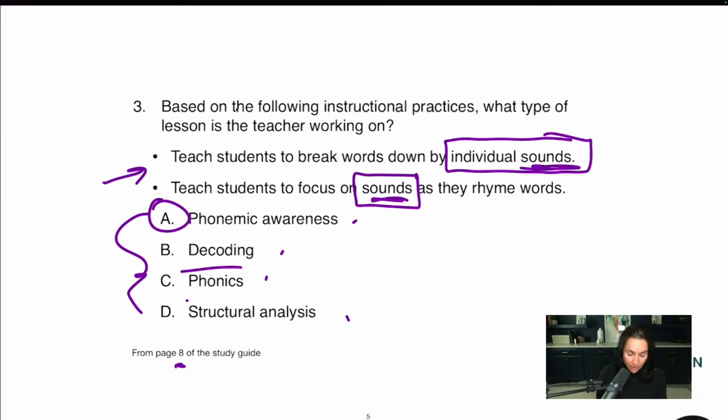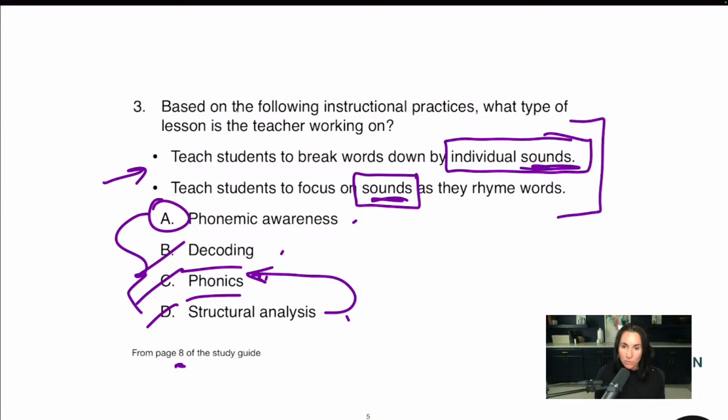Now, decoding and phonics are the same. I could cross those off right away because if I'm looking for only one correct answer choice, decoding and phonics are the same skills. Structural analysis is also in the phonics zone. So if I were really thinking like a test maker and I knew these skills so well, I would know that I could cross off B, C, and D without ever reading the question. And I would zero in on A, and then I could see, hey, yep, we got sounds and sounds here. This is phonemic awareness.